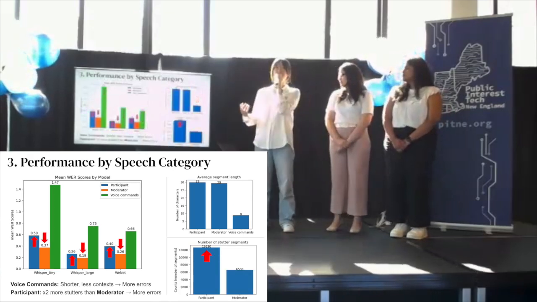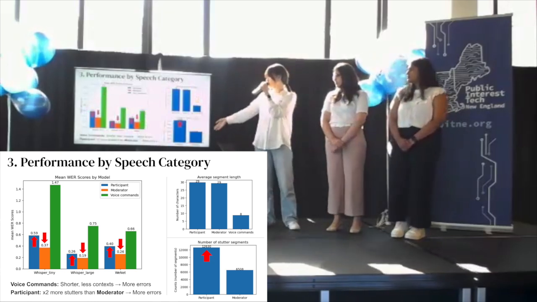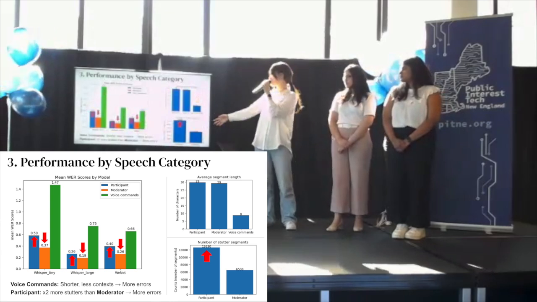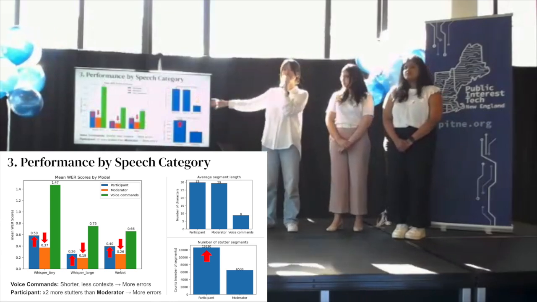And comparing participant speech and moderator speech, as you can see here, the participant speech has twice as many stutters as moderator speech, which might result in more errors in participant speech.